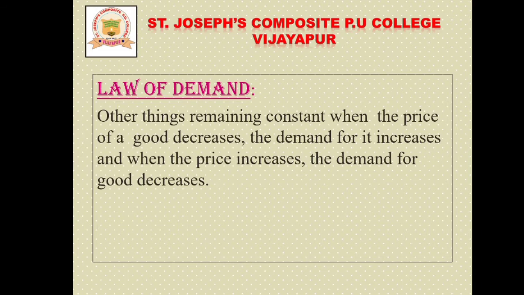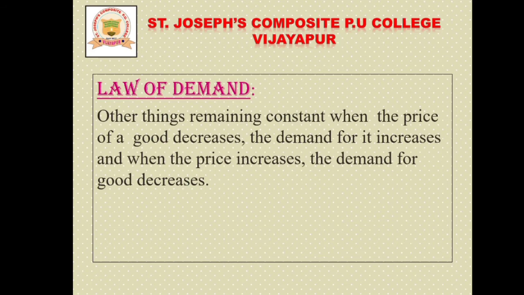For example, if the price of tomato is 10 rupees per kg at the beginning, then the demand will be 20. Suppose the price increases from 10 to 30, then the demand will automatically decrease from 20 to 10.